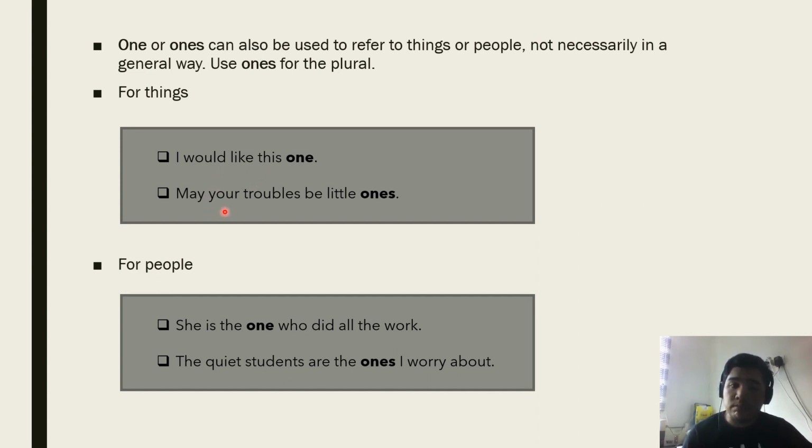May your troubles be little ones. For people, the examples are, she is the one who did all the work. The quiet students are the ones I worry about. Okay, are you clear? I hope so.